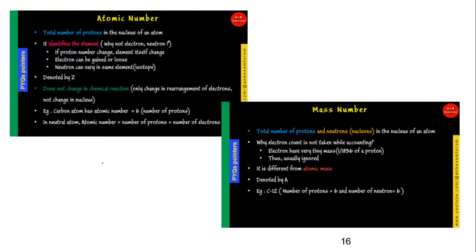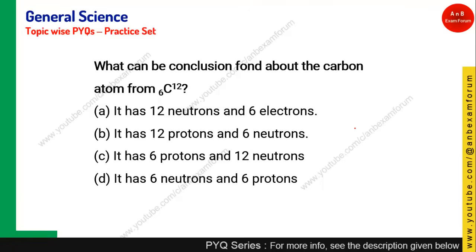And we have seen about atomic number and mass number. I am not going to repeat it in this slide because this is a very simple one. Atomic number means number of protons, mass number means the number of protons and neutrons, and sometimes they are combined and known as nucleons. Okay, so that is mass number. Let's see the next question.